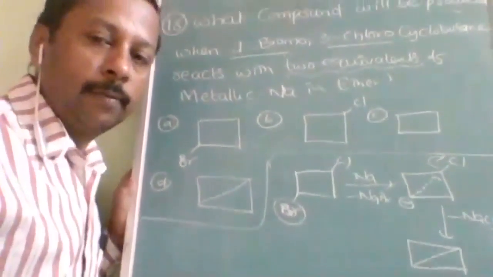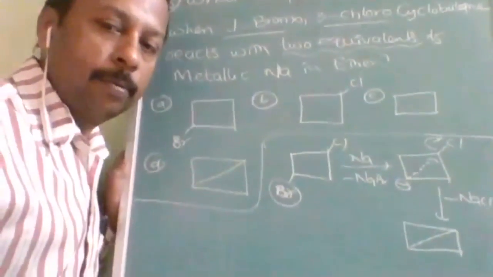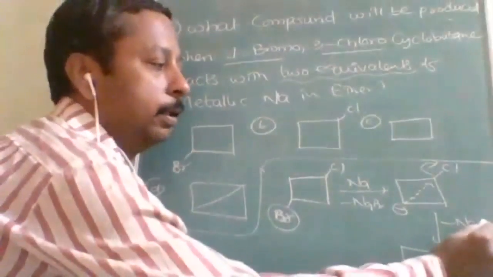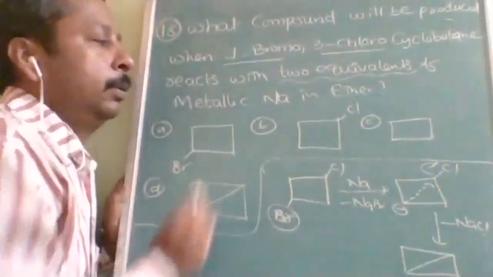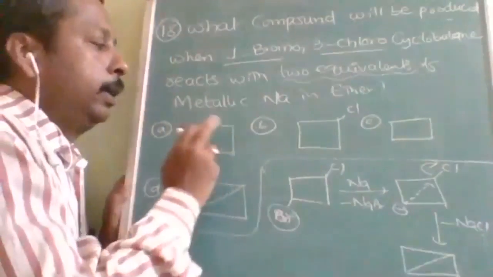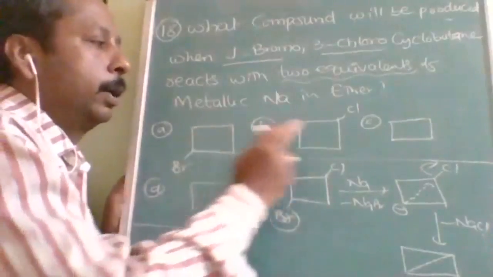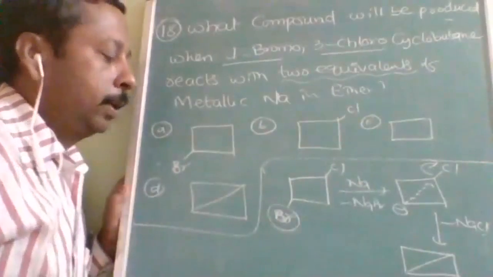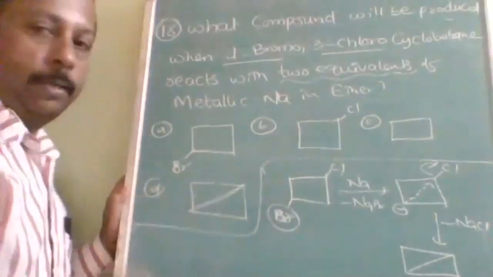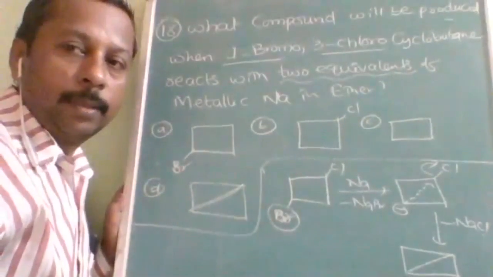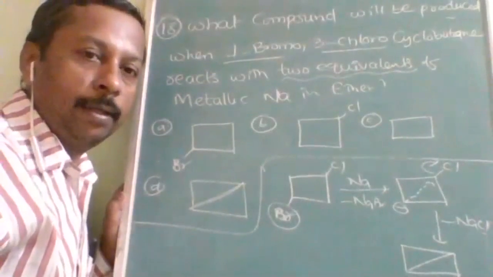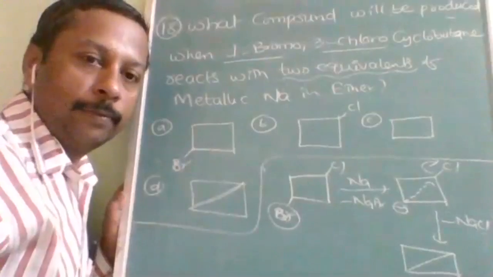Normally in Wurtz reaction, what should happen? 2 moles should be combined together. But here it is not like that. So 2Na, if chlorine is eliminated, this will be the product. If bromine is eliminated, this will be the product. Both are eliminated like this product, but the answer is what? D. So, is this concept understood? Very important, and I also told you the mechanism, keeping in mind the importance of it.